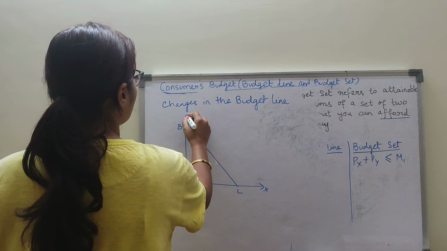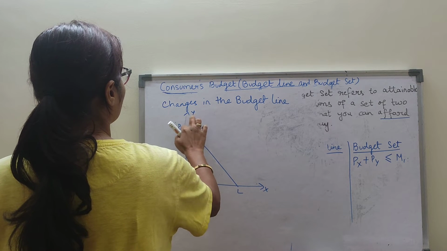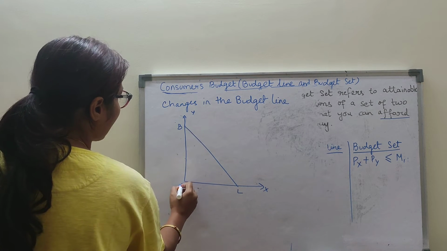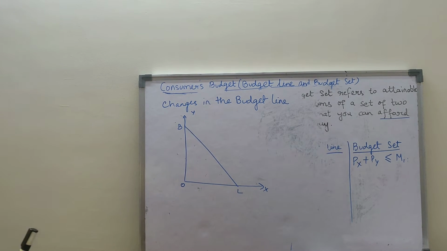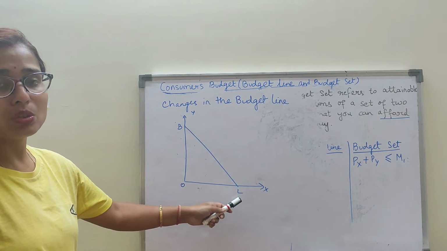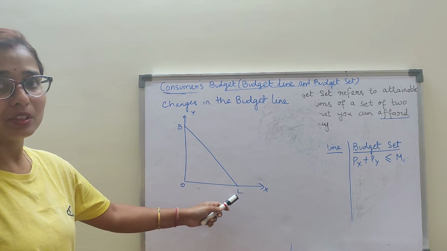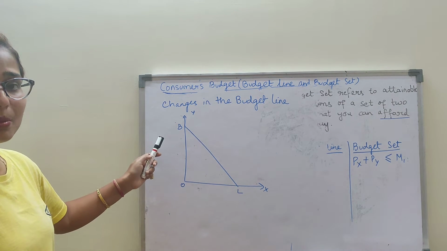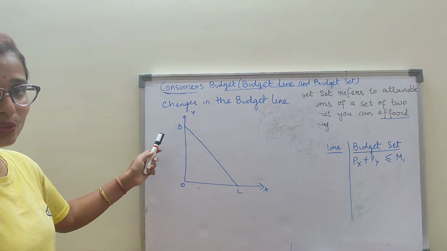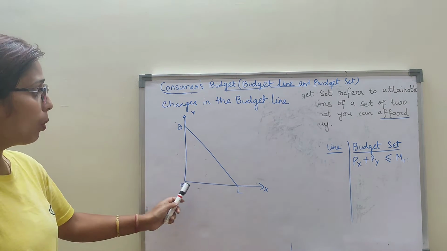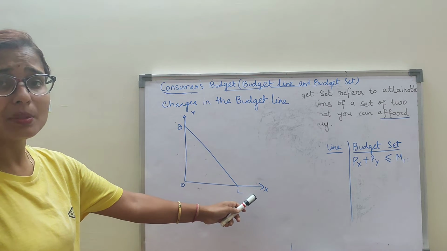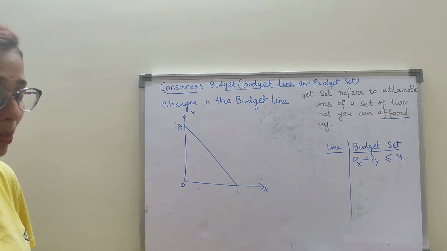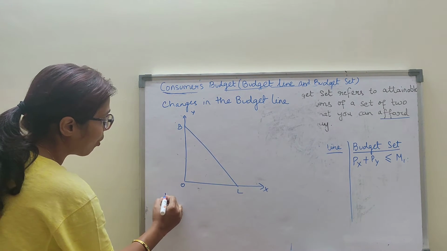This is the x-axis, this is the y-axis. Now see here, BL is the budget line, also known as the price line. Here OB on the vertical axis indicates the maximum units of Y that can be purchased with the given income. OL indicates the maximum units of X that can be purchased with the given income. Clear this much?